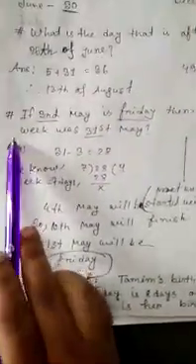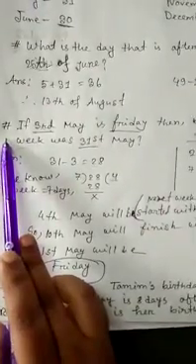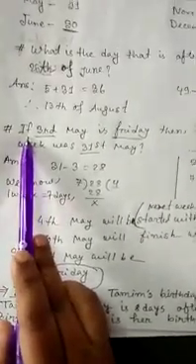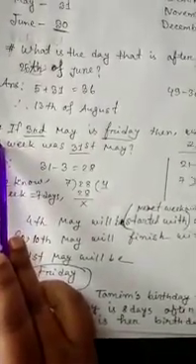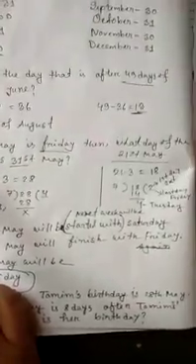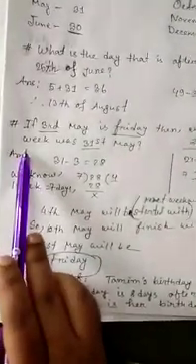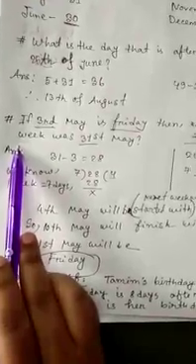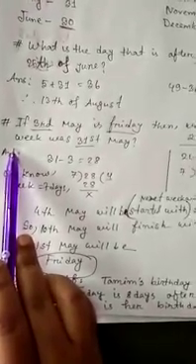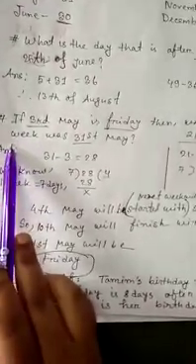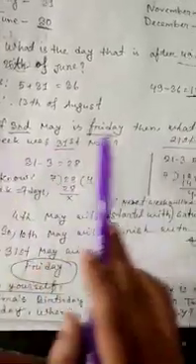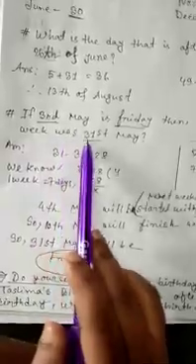Okay, the next math. If 3rd May is Friday, then what day of the week was 31st May?